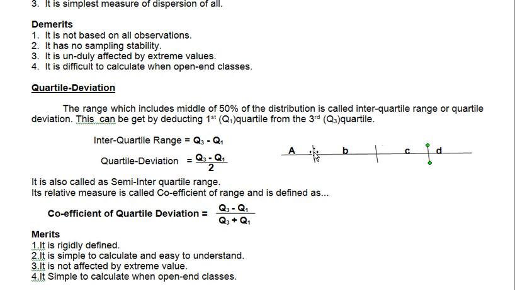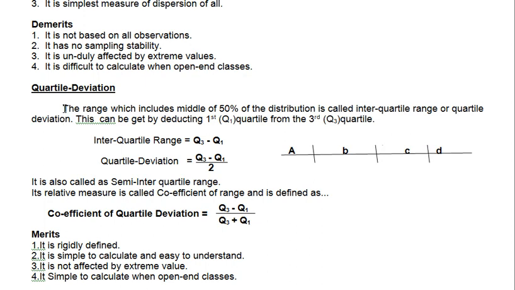That is first quartile, second quartile, third quartile, otherwise lower quartile, middle quartile, upper quartile. I think it is clear. If you divide into 4 equal parts, then there are 3 dividers. So this is known as quartiles.